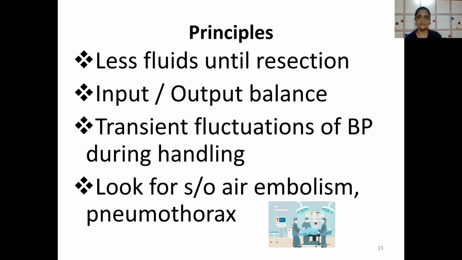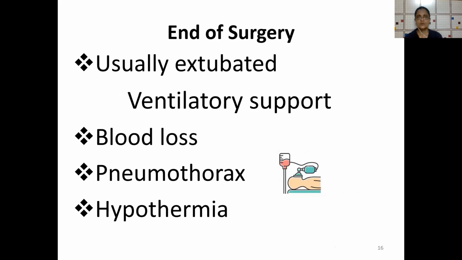One must look for signs of air embolism and pneumothorax that may occur when the resection is very close to the diaphragm. If it is missed and there is hypotension, it may be attributed to the bleeding, whereas the actual cause could be pneumothorax. Usually at the end of surgery, if your input output has been balanced and no other massive events have occurred, patients usually get extubated. If needed, you may give ventilator support.